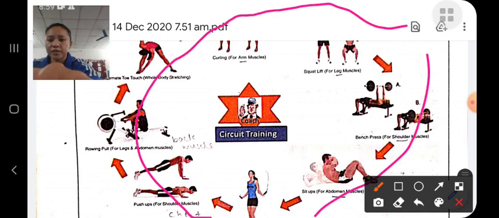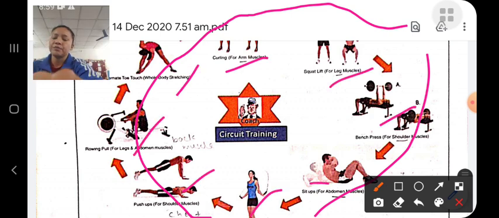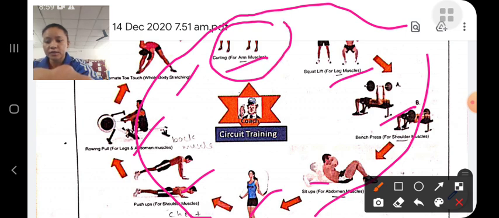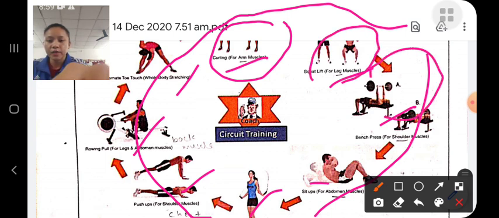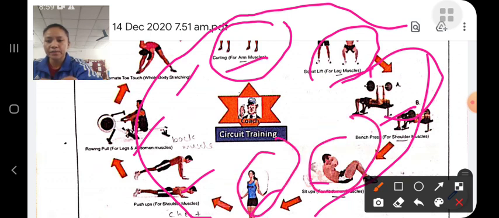We make different stations: first station, second, third, fourth, fifth, sixth, seventh, eighth. At each station, the person performs a different activity. For example, for arm muscles, for leg squat, again for the abdominal, for skipping, push up, etc. These are the different exercises which we perform at different stations continuously, and we perform different exercises for different muscles.